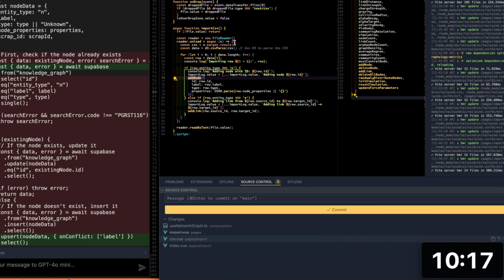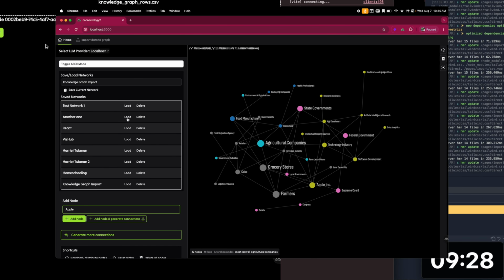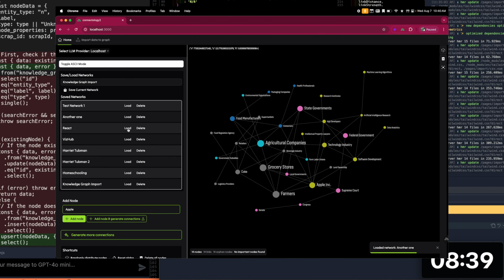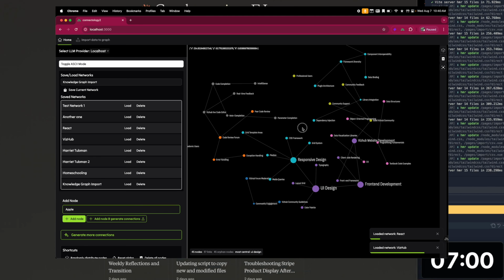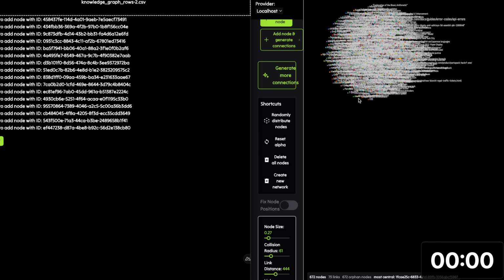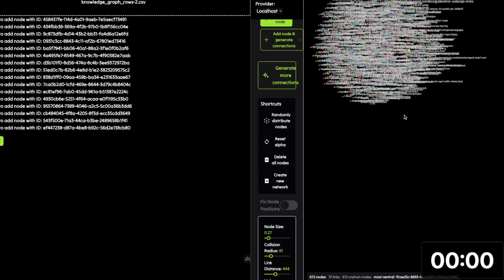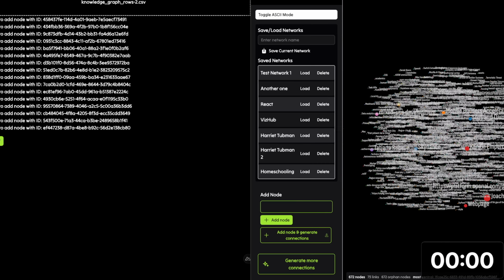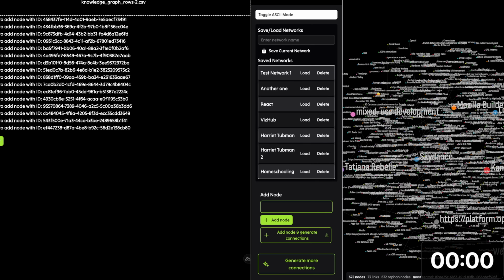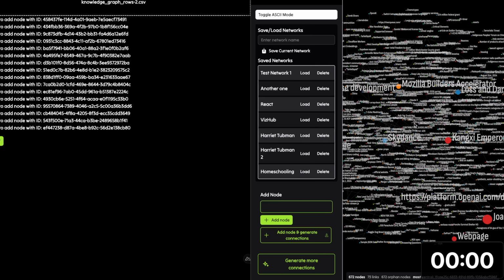So I'm going to use another tool I've created called Connectology, which is a D3 network viewing tool. It did not yet have a CSV import, so I had to build one real quick. But once I got that working, I was able to export my Supabase table and see it as a big network in Connectology. And so that's what we're seeing on the right is, 600 nodes.